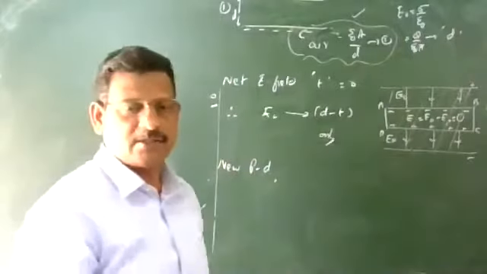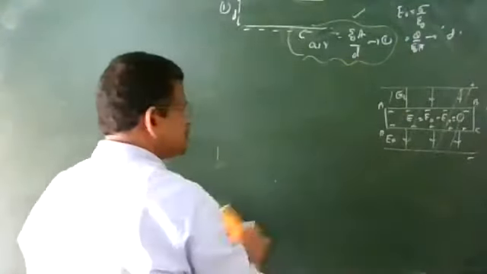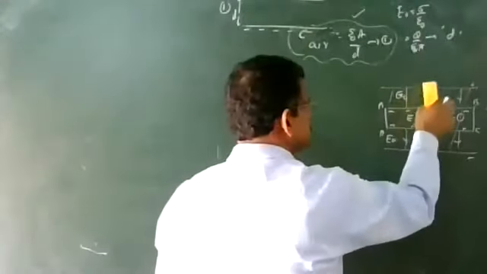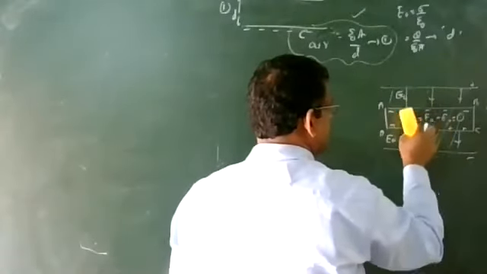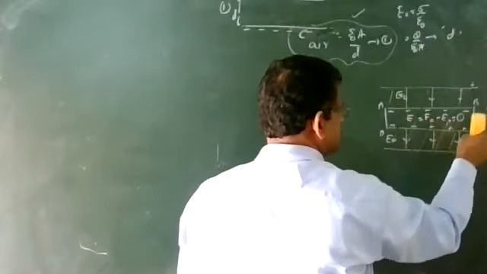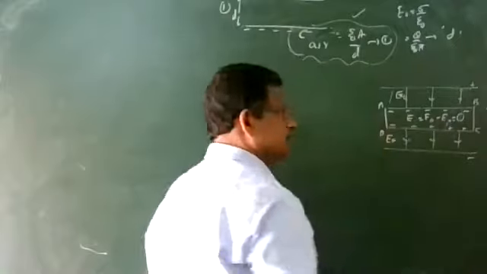The next, point number 2: a non-polar dielectric slab is placed. Same diagram I am going to use. Now ABCD is a non-polar dielectric slab. It is placed in between the plates of the capacitor and its thickness is t.